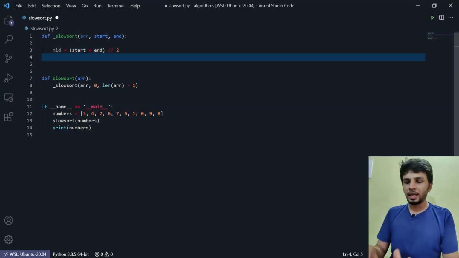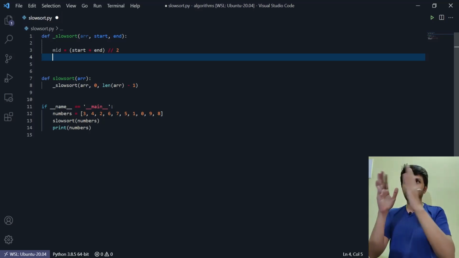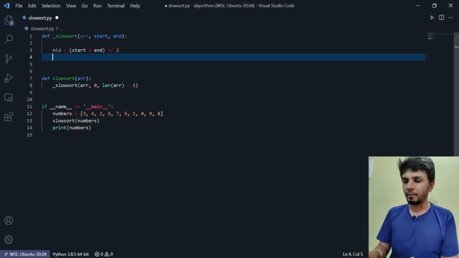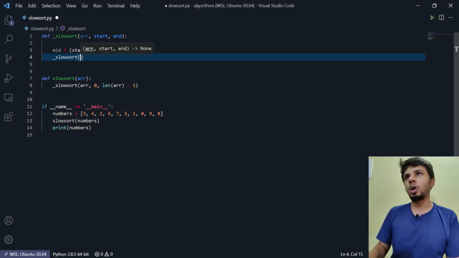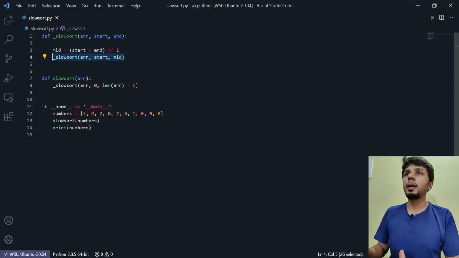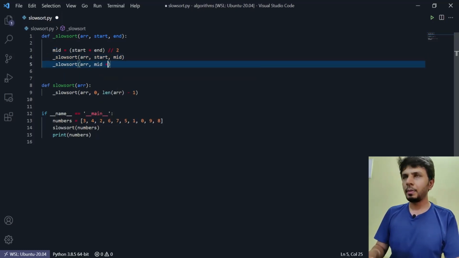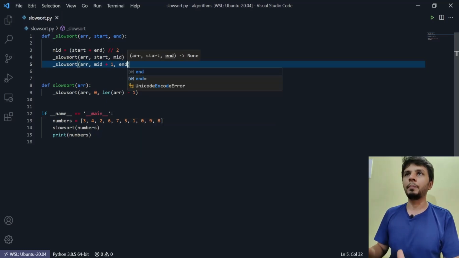I have the mid. Then I have to recursively call the same function on the first half and the second half. So I'll invoke slow sort on the first half, which is from start to mid, and my second half, which is mid plus 1 to end, right?